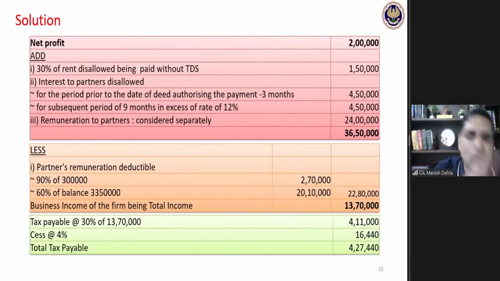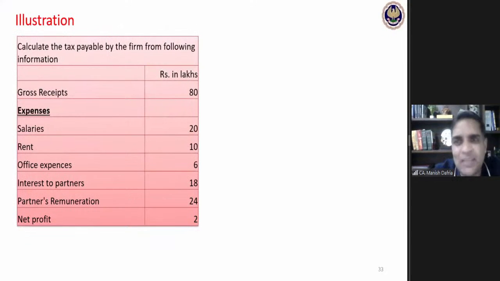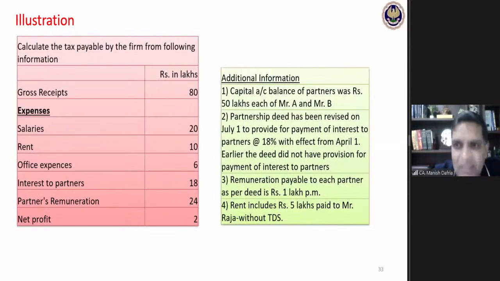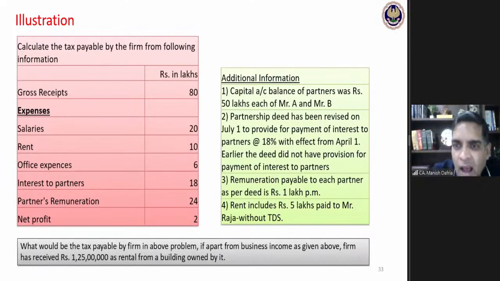We will do one more question based on this, and that should not take much of the time. Exactly similar data. Now, the question is being repeated again for the sake of convenience. It is exactly similar data, you can take my words on this, with only one change. Apart from business income as given above, the firm has received 1 crore 25 lakhs as a rental income also. What would be the tax payable?